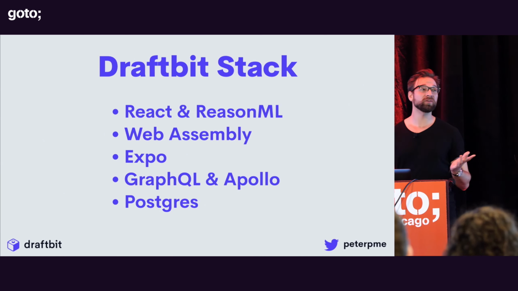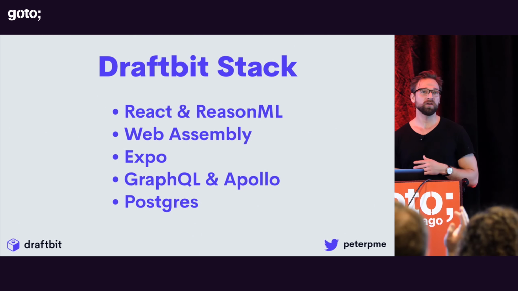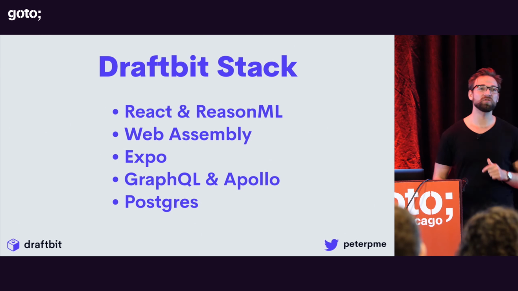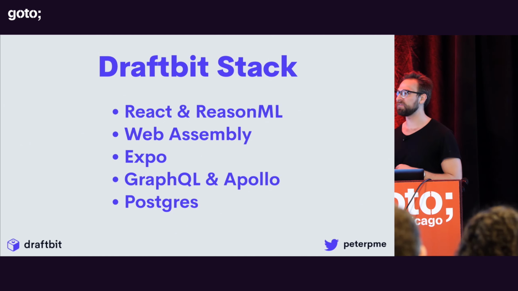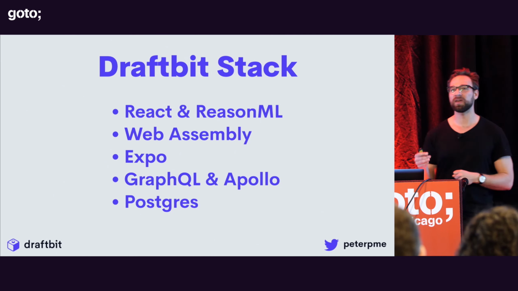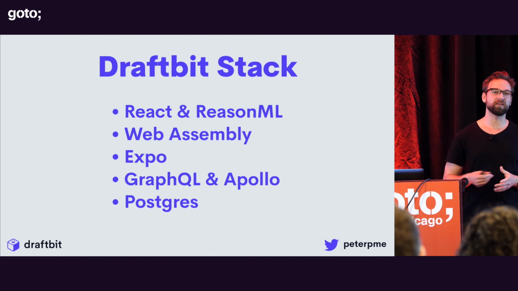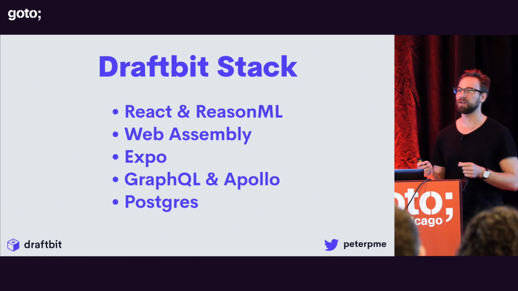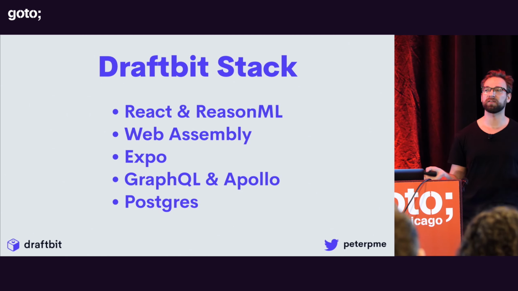And are we familiar with GraphQL and Apollo here? Or at least, to the point of, so GraphQL is sort of this new thing for REST, right? Instead of having individual endpoints for your resources, you define the way the data needs to look on the client. And then the API or whatever figures out how to fetch that data and give it to you, right? So it's made our lives easier.